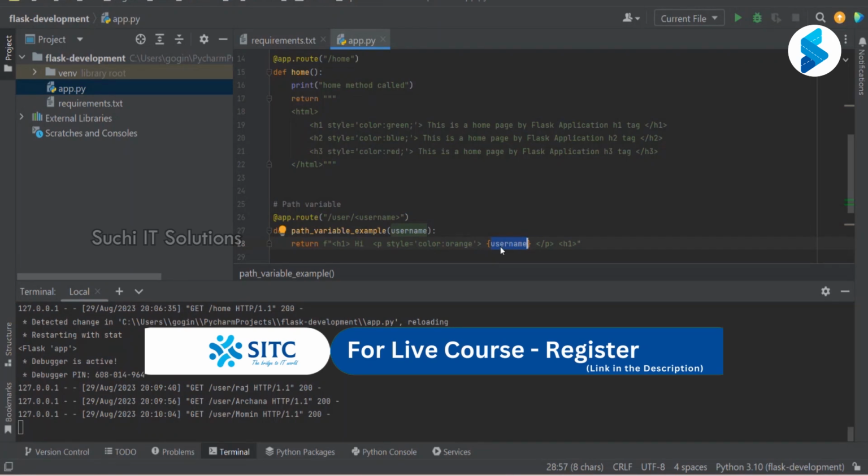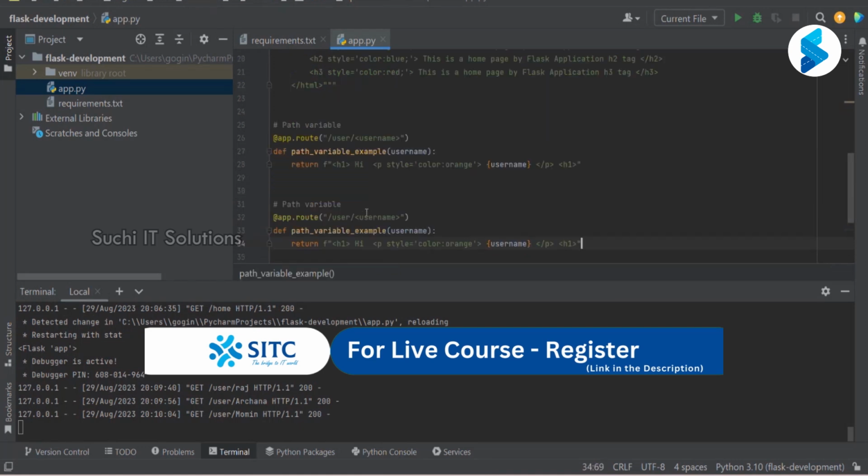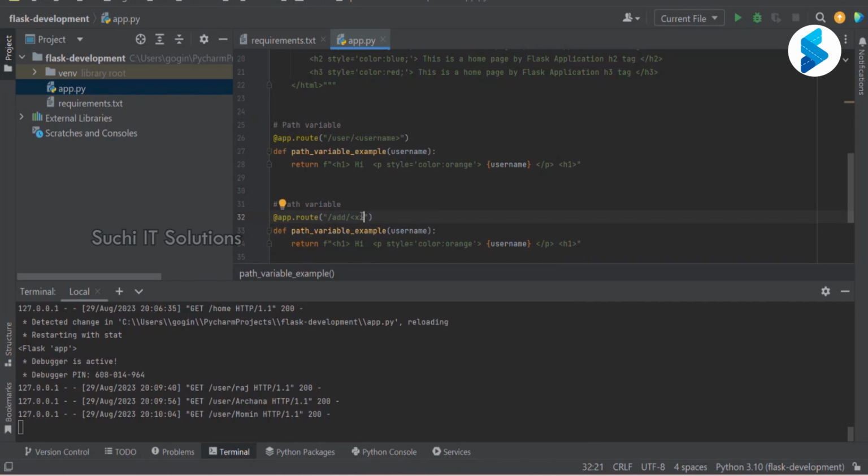Clear, sir. Yes. Right? Let me add, with respect to the path variable, one more thing. I'm going to call this add. I'm going to take it as X, and Y, right? And I'm expecting these to be numbers. So I'm going to take this as a parameter. Now there are two path variables, and those two path variables will be coming as parameters to this, right?